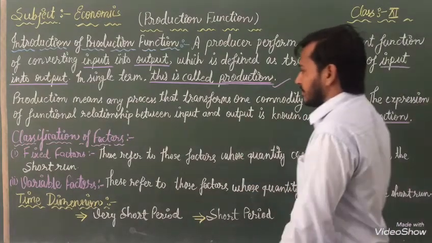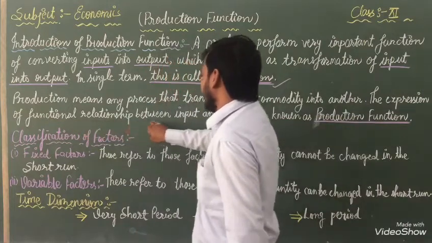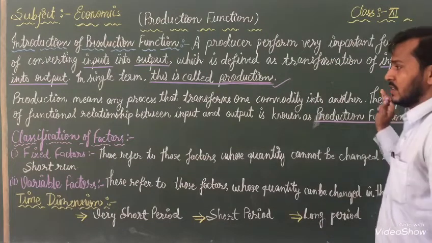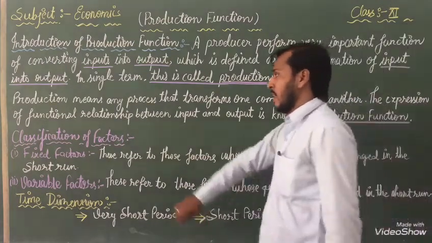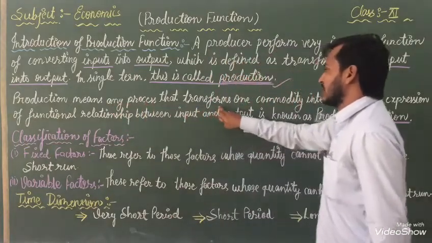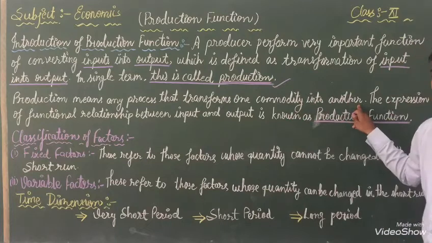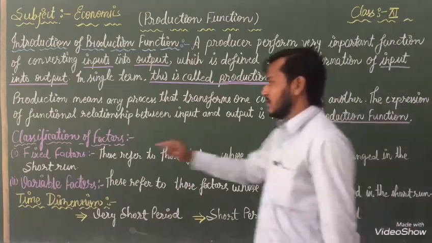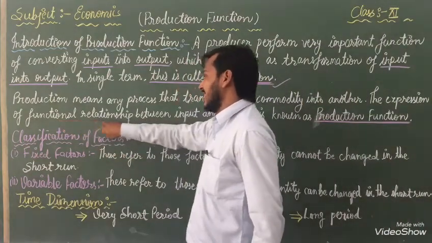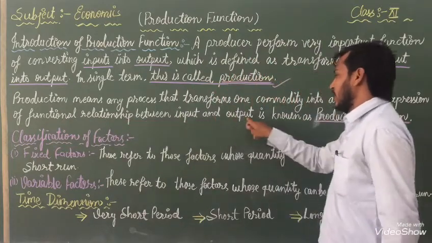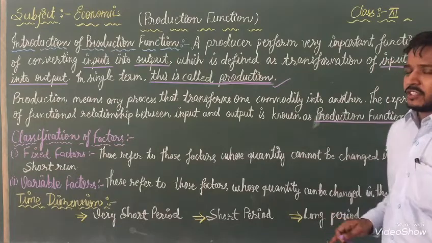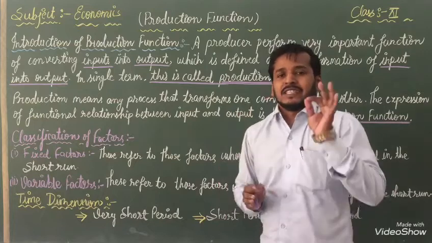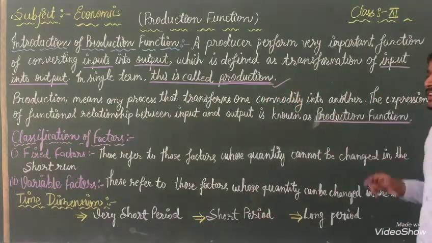The functional relationship between input and output is known as production function. Means whatever functional relationship we are working with between input and output is called production function.